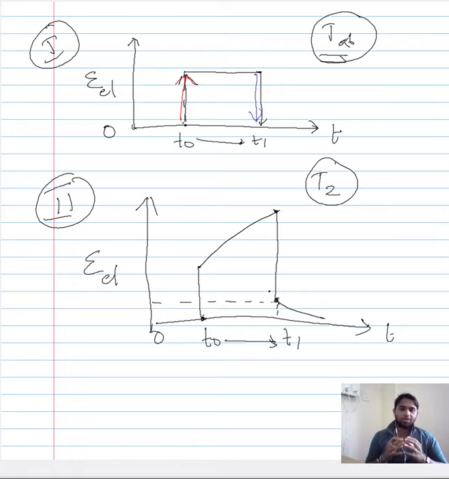When you consider your ambient temperature, with the loading and the unloading, and in between there is no change in the strain. The elastic strain remains constant, and once you have unloaded your sample, it gets back to zero. However, in case of the high temperature elastic behavior, you could see that there is a gradual increase in the elastic strain, even though you don't increase the load. All you are doing is holding it for a lengthy period of time.